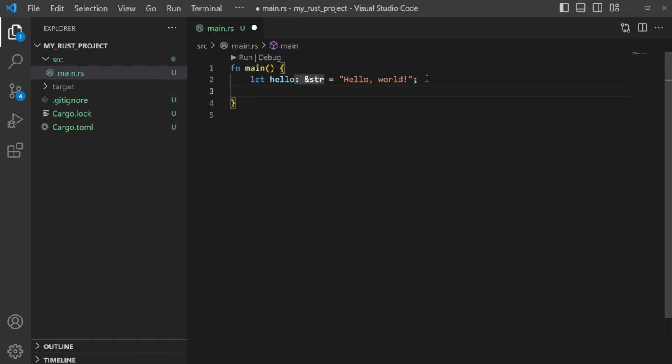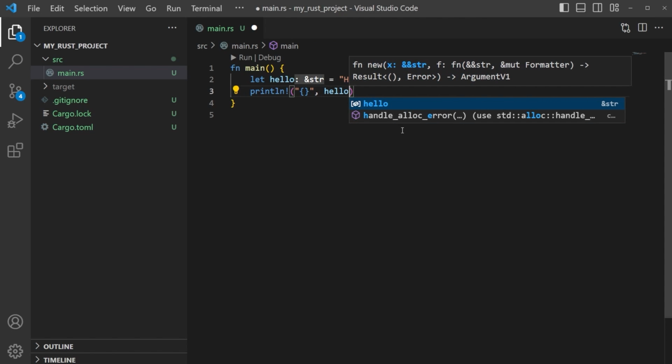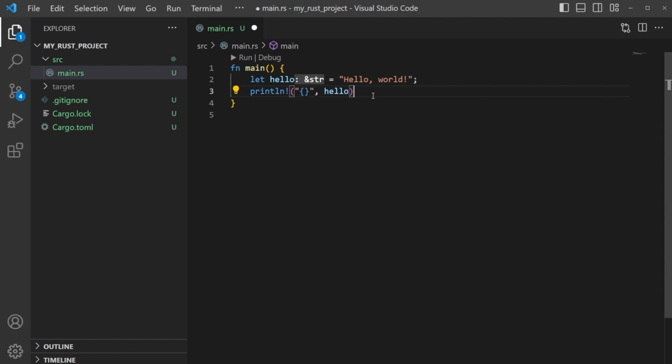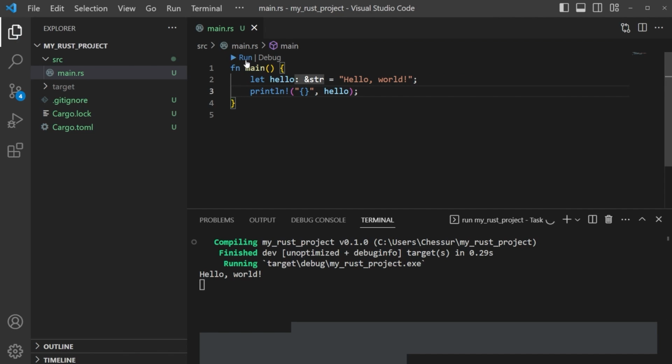And now we need to call this. So let's do a print line, and we're going to put quotes here. We're going to put these brackets, again, this placeholder here for what we're going to be calling, and we're going to be calling hello. So all we need to do is that. We can save this, and then we can run this, and it prints out hello world.